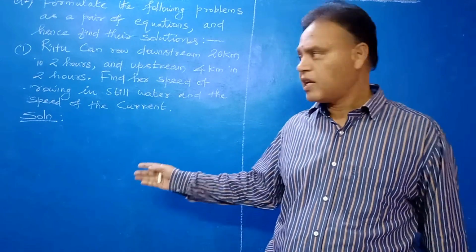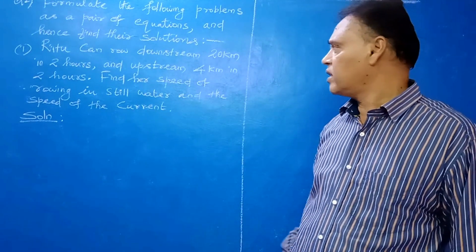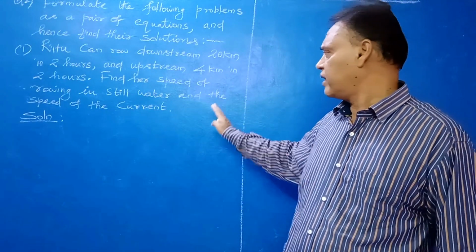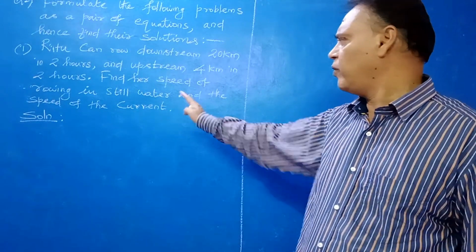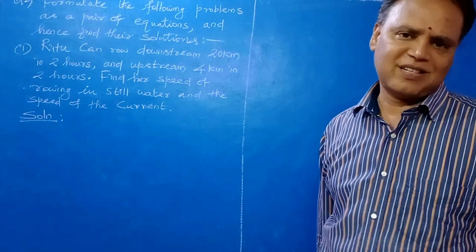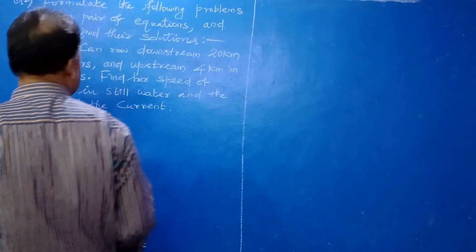So now let us assume the speed of rowing in still water and the speed of the current, because both are unknown.